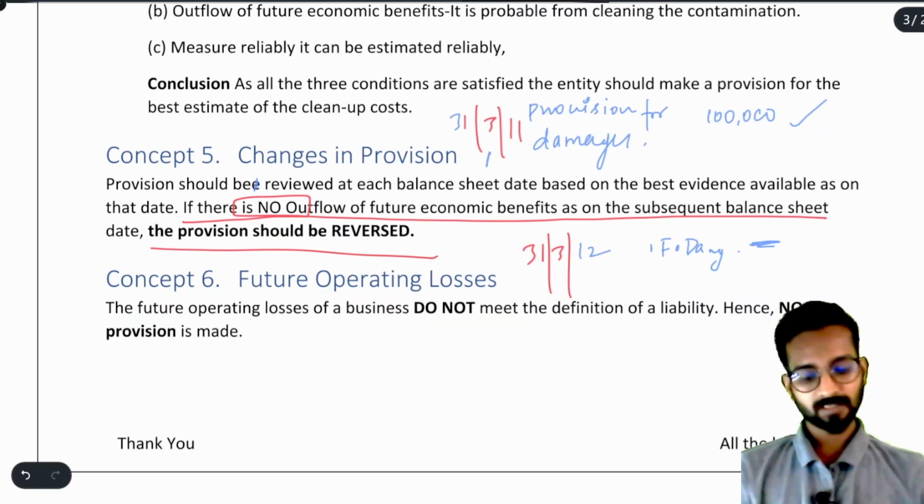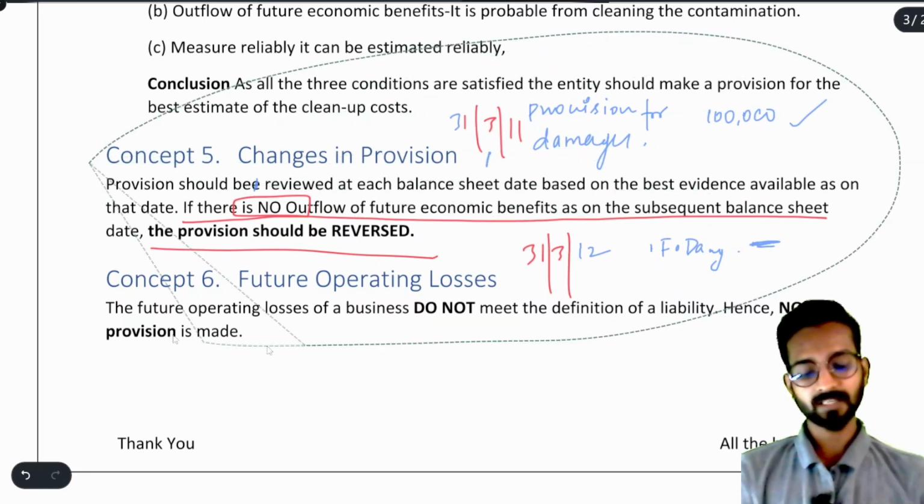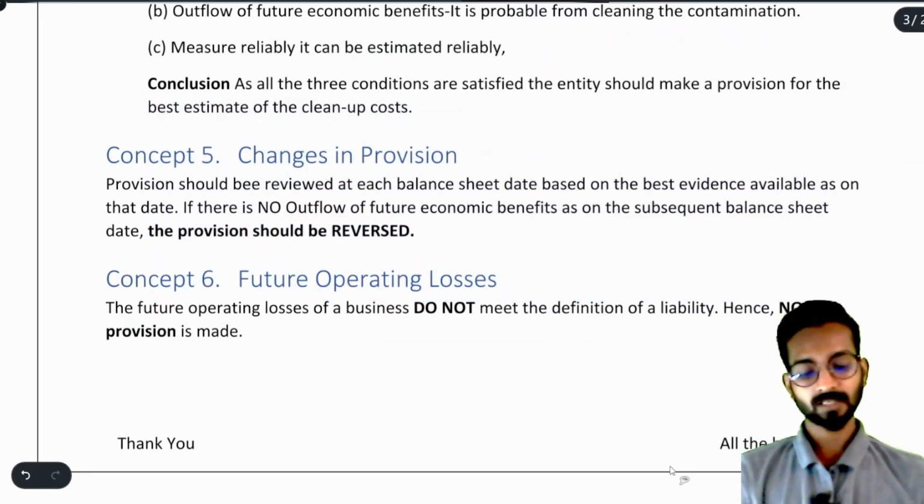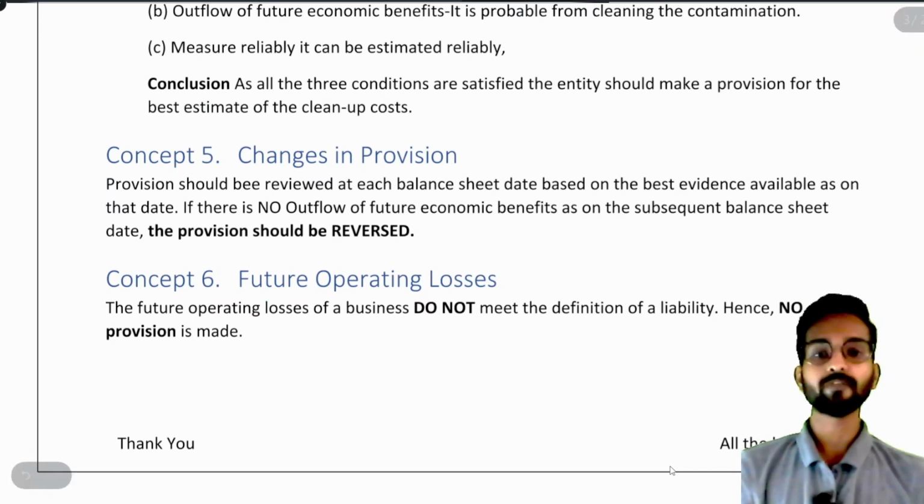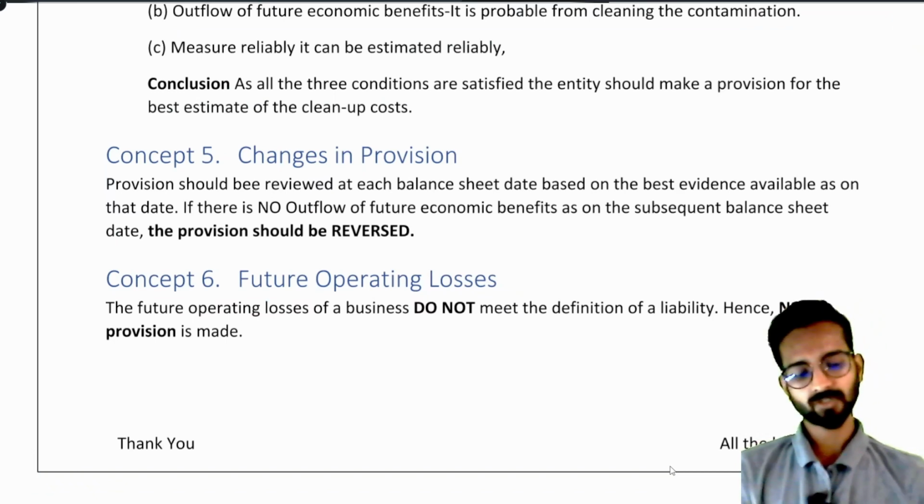Simple enough. You have to check provisions each and every year on 31st March, whether we need this provision or we do not need this provision. If we do not need it, just remove it from there. Understood?